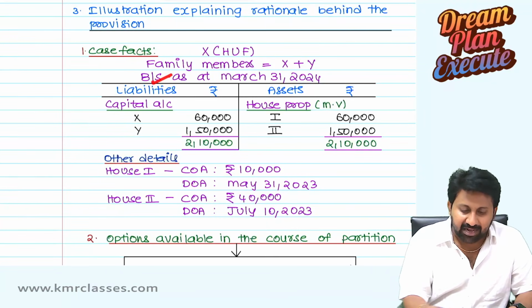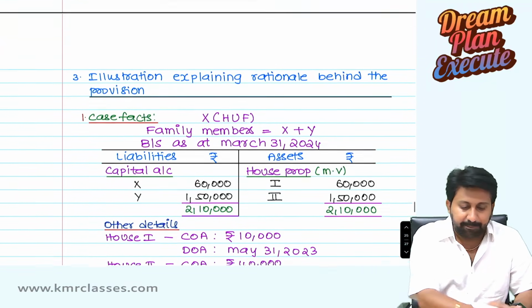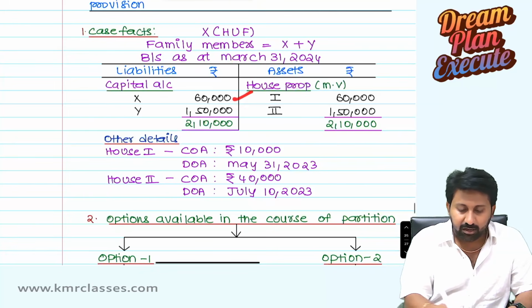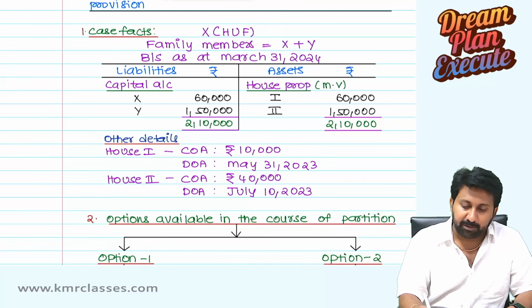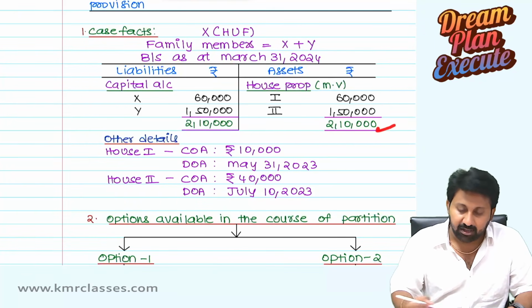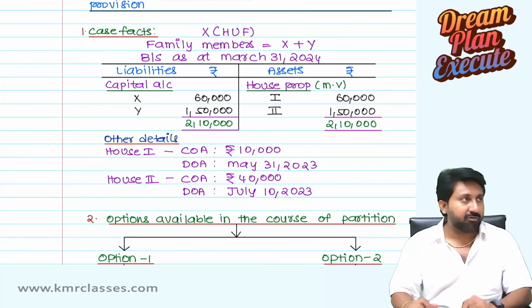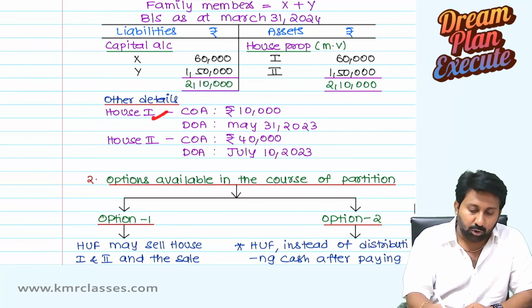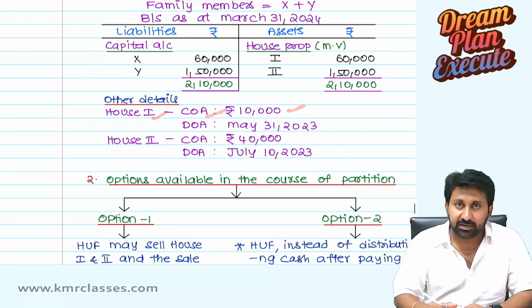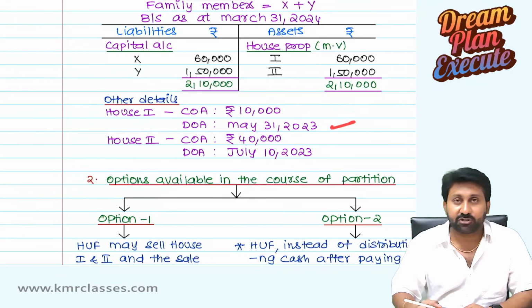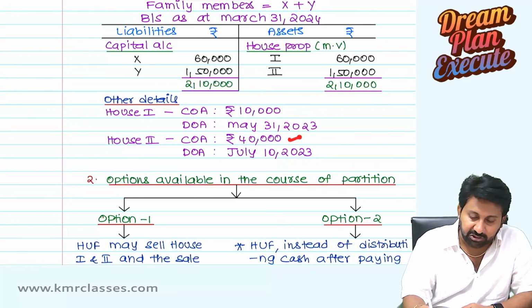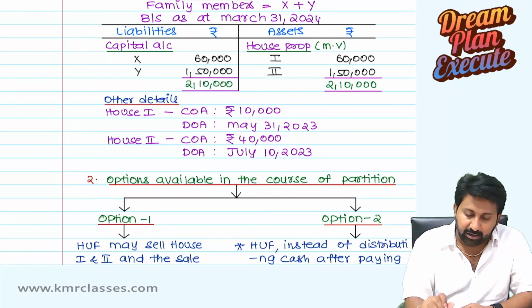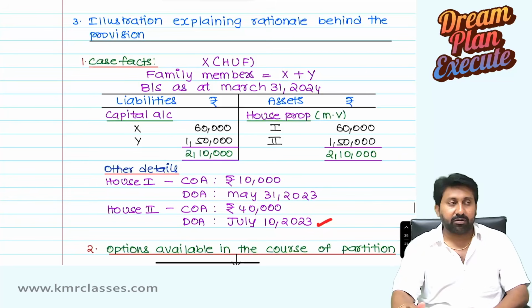Okay, the balance sheet is as under: capital of X 60,000, Y 1,50,000. House property 1, market values are given: 60,000, 1,50,000, other balance sheet. Listen carefully to what happened. Other details: house 1, cost of acquisition 10,000, date of acquisition May 31st, 2023. This is March 31st, 2024. Cost of acquisition 40,000, house 2, and the date of acquisition is July 10th, 2023.